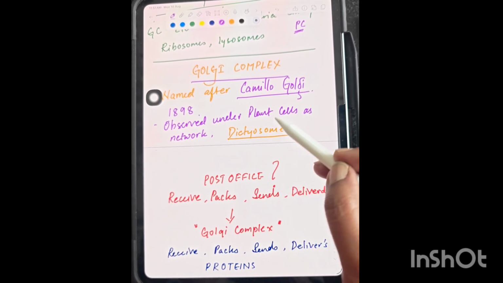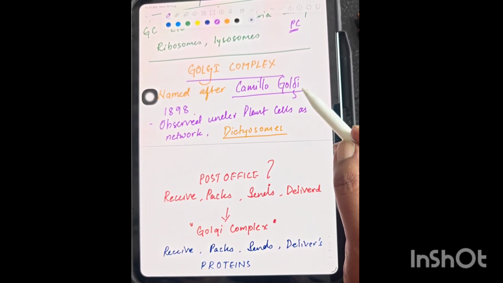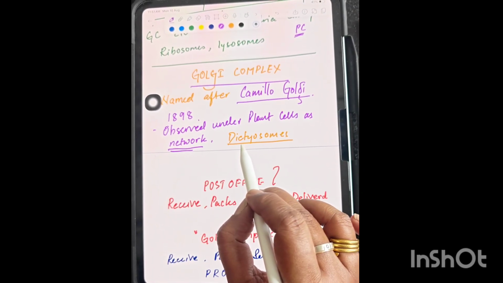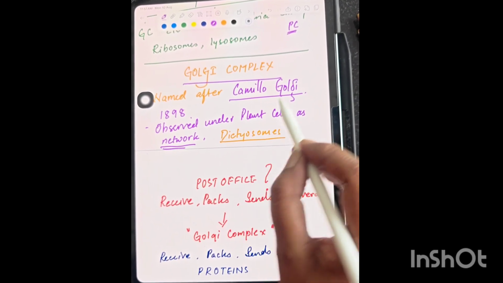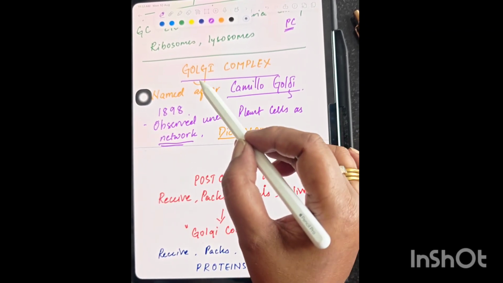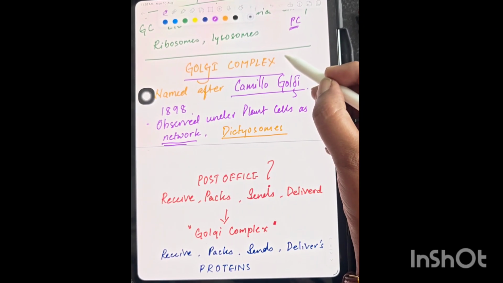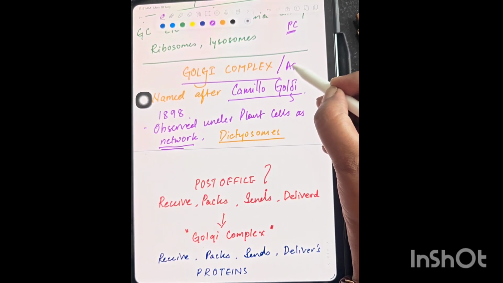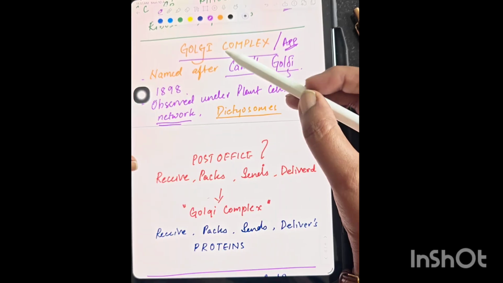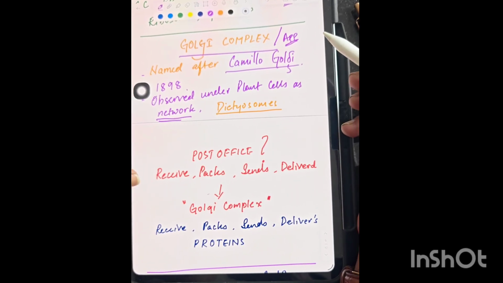Earlier, when the Golgi complex was studied, it was just based on its network-like structure. It was called dictyosomes, but later it was named after the scientist Camillo Golgi, and today we know it as the Golgi complex or Golgi apparatus. So there are different names, and no matter which you use, either Golgi complex or Golgi apparatus.